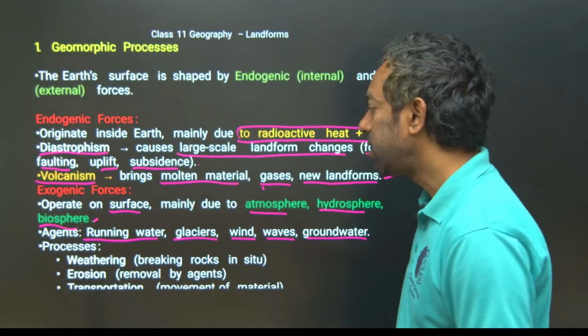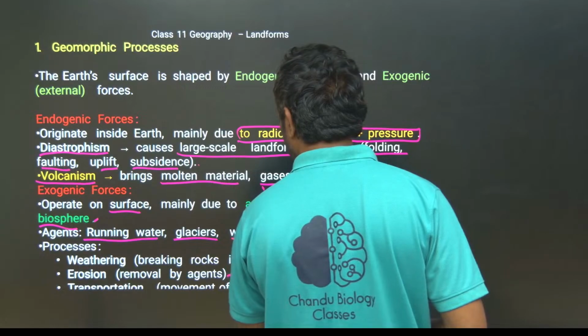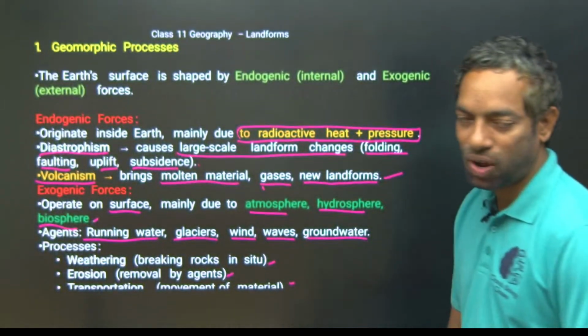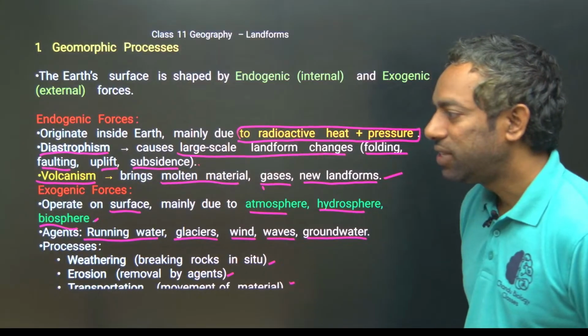The processes are weathering, erosion and transportation. Weathering, erosion and transportation are the processes of exogenic forces. So, shall we discuss endogenic forces?